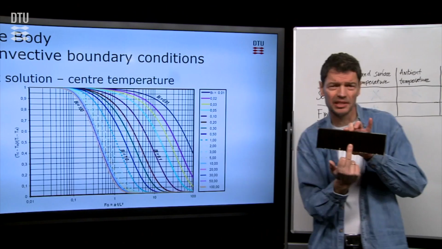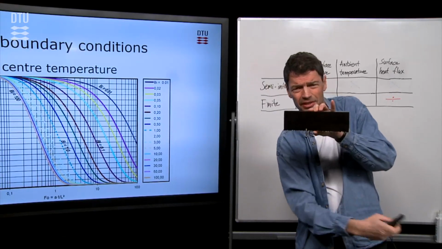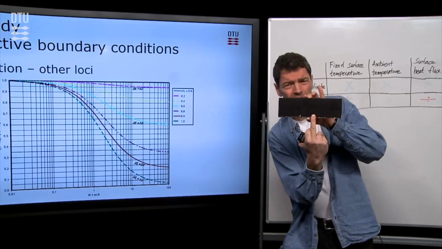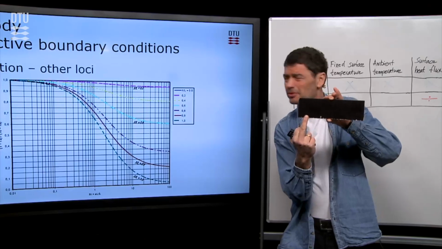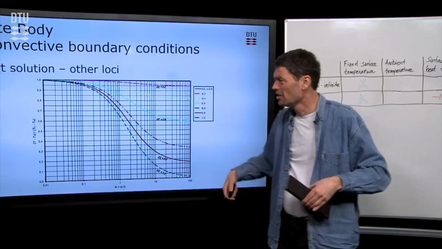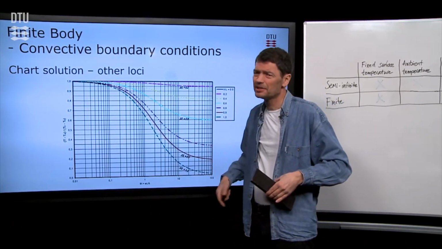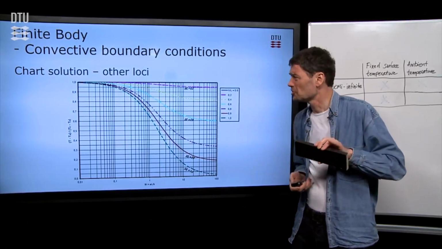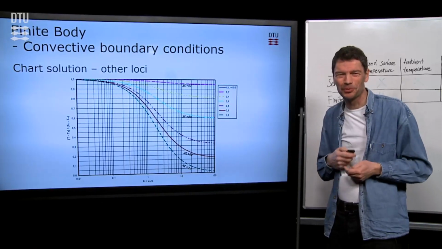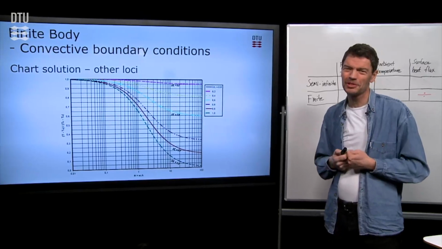If you were not interested in the center temperature, but you needed a temperature somewhere away from the center, then there's another chart where you find the right line for x over L. So x is the distance away from the center compared to L. So for that, then you can correct, or you can add on top of having known the center temperature, which is part of what is read over here, then you can find the temperature at that other location in which you are. So that is what charts can be used for, with whatever accuracy with which you can read results from such charts. And if you're not satisfied with that, well, then you can always use the formulas that I've shown you.